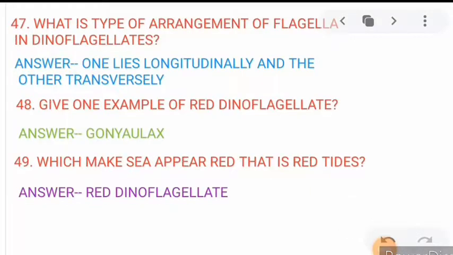Now move to the next question, 47. What is the type of arrangement of flagella in dinoflagellates? Two flagella, one lies longitudinally and the other transversely. Next question, give one example of a red dinoflagellate. It is written in your NCERT book, Gonyaulax. Next, 49. What makes the sea appear red, that is red tides? Red dinoflagellates make the sea appear red, that is red tides.